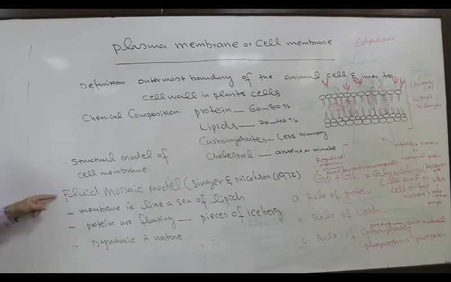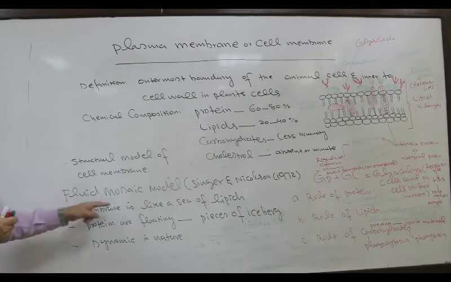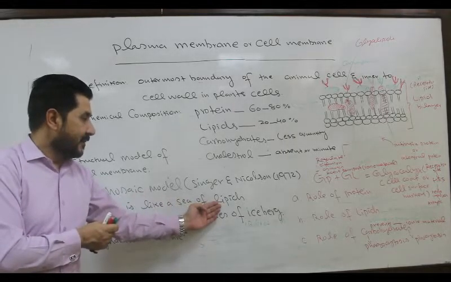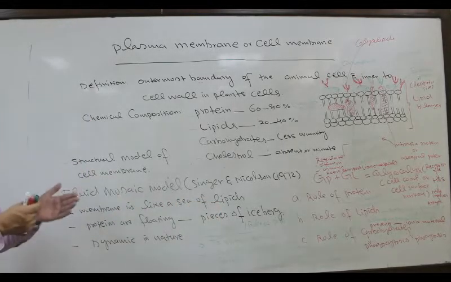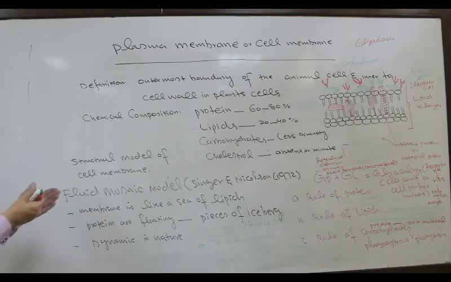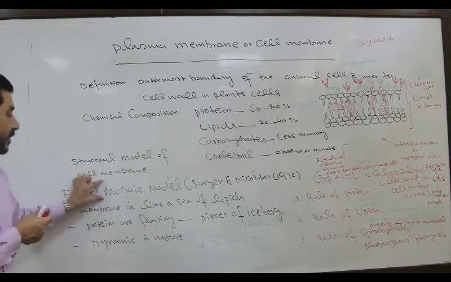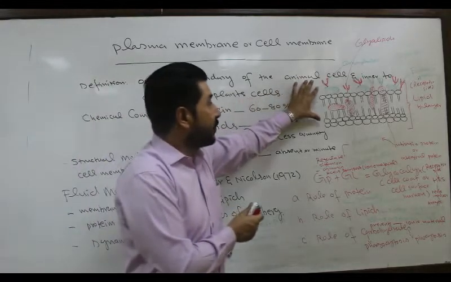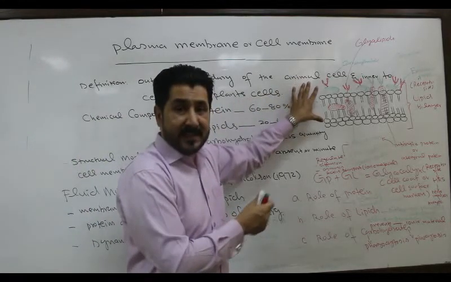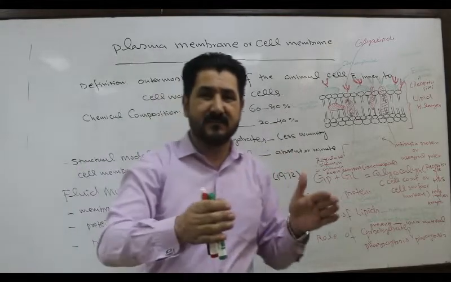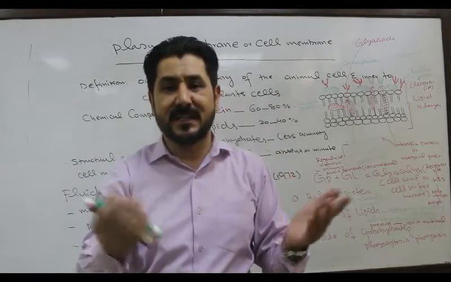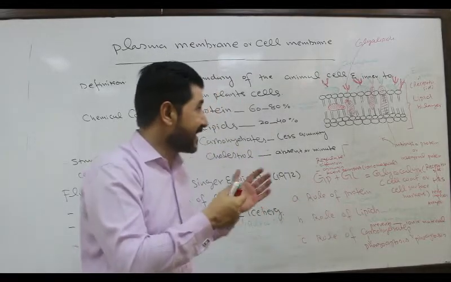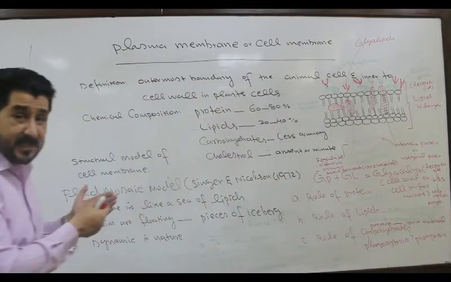As I told you, the word fluid is used to denote the lipids, which can be imagined as a sea of water, and the word mosaic is used for the protein movement. You can say the mosaic is a type of what? Pattern or special type of arrangement of protein.